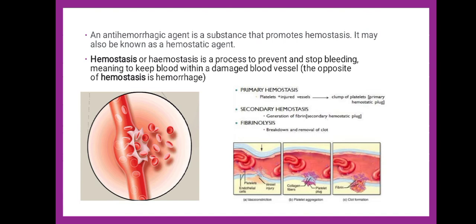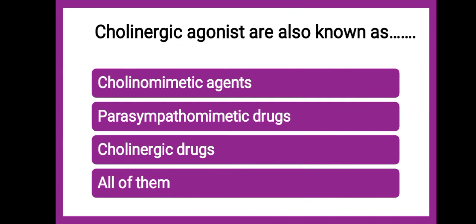Then next is, cholinergic agonists are also known as dash. Now cholinergic agonists. Since these are agonists, these are definitely mimetics. Now cholinergic means acetylcholine. Acetylcholine agonist, that is cholinergic agonist, means same as that of acetylcholine. Then cholinomimetic means what? Again same as that of acetylcholine.